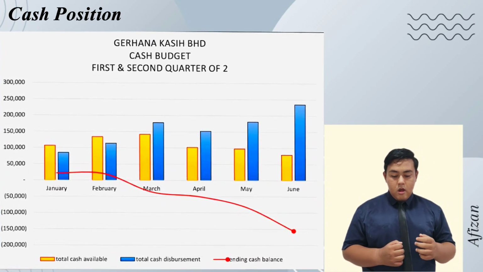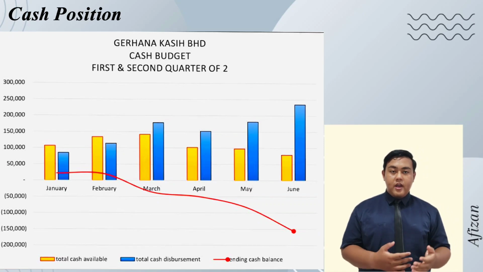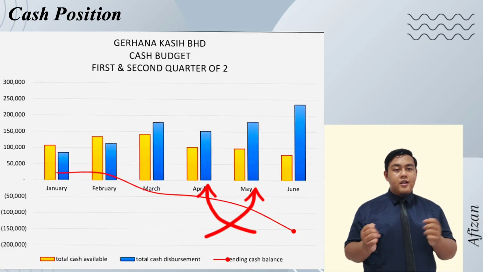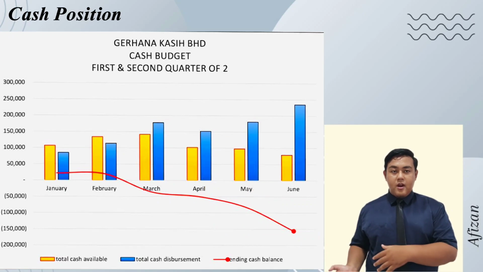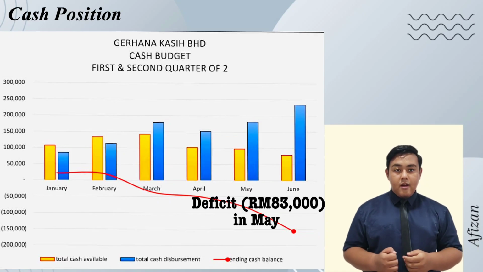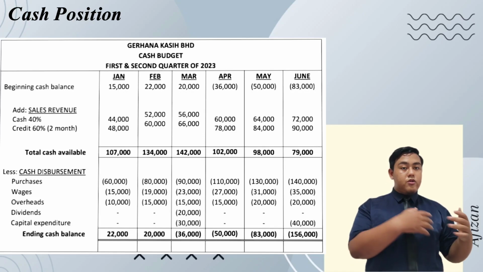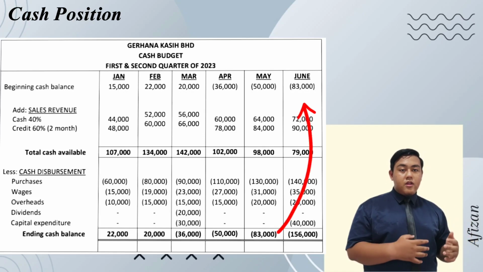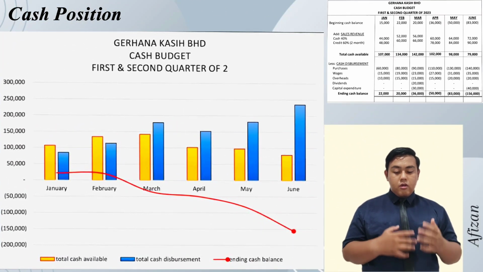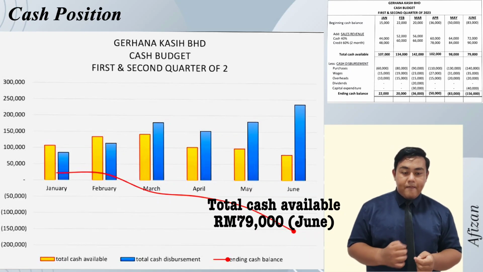98,000 ringgit. For May, the cash disbursement consists of purchases, wages, and overheads, and the deficit increases more than the last month, April. The ending cash balance for May is a deficit of 83,000 ringgit, which will be brought to June, the last month of the second quarter of 2023, and the total cash available after adding sales revenue is 79,000 ringgit.